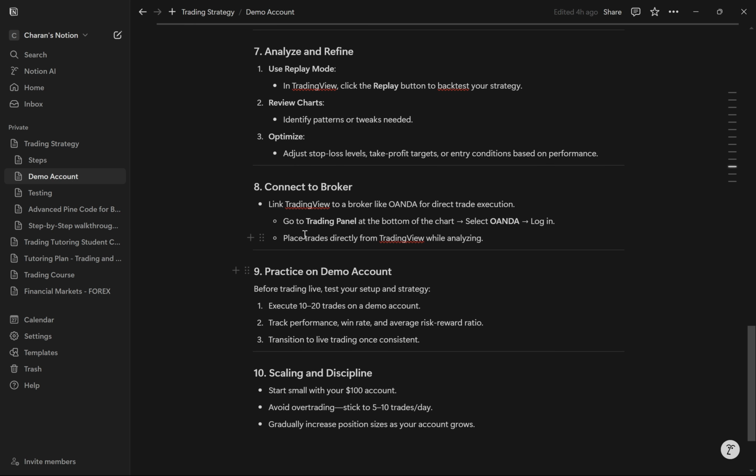And then finally we have connect to broker. For example, I can link it to a broker like Oanda for data and trade execution. So that's what I'm going to use. We just connect that to TradingView, and then we keep practicing on the demo account. We execute 10 to 20 trades on the demo account.